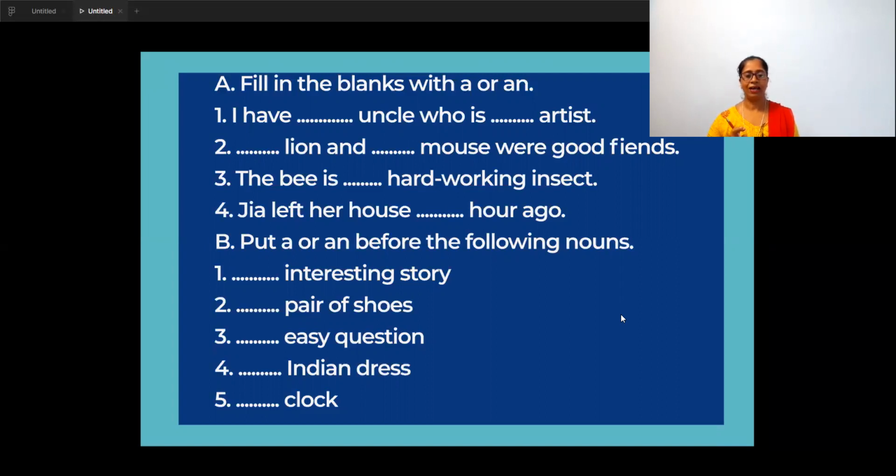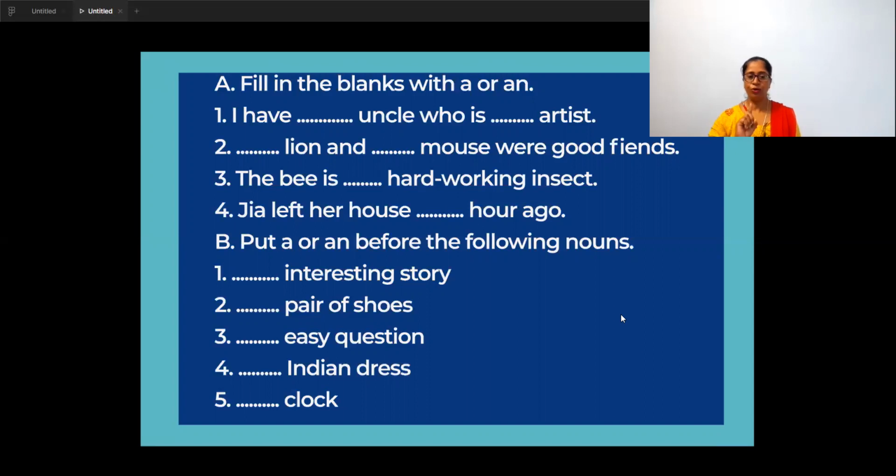I have an uncle. So I have an uncle, uncle is a vowel sound. I have an uncle who is an artist, a vowel sound. So an artist. So you will check the sound and write. Next, dash lion, la.